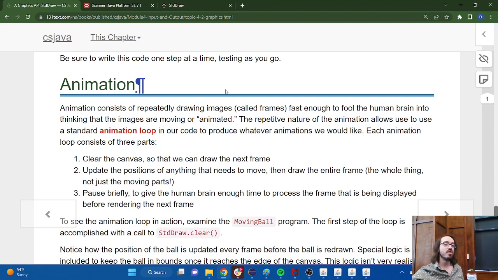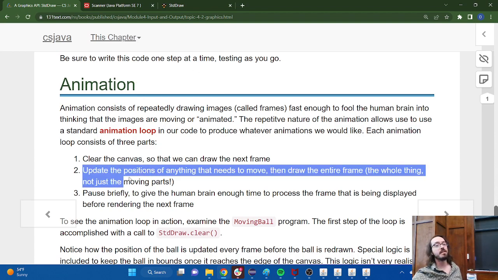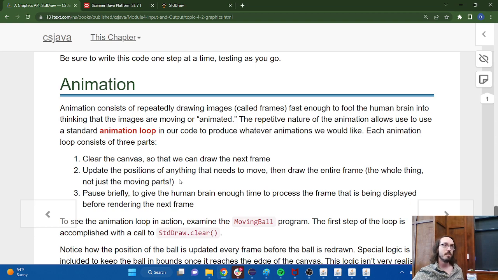Because there's motion involved, we have to update the positions of anything that has to move. So if you imagine the scene that's being drawn, some of the shapes may be stationary, they're not going to move at all. So I can just redraw those in the same position every time. But some things might need to move. So every time I'm getting ready to draw a new frame, I need to figure out what the next position of that thing is going to be.